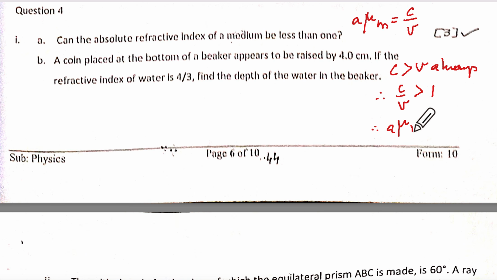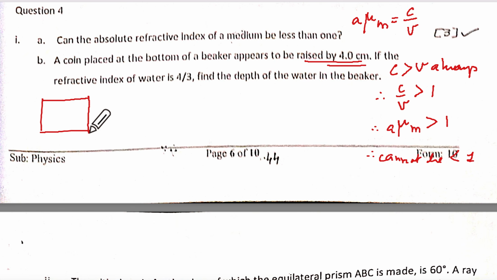Therefore, a medium's absolute refractive index is greater than 1. Therefore, it cannot be less than 1. Understanding? Yes, ma'am. The coin placed at the bottom appears to be raised, which means it is shifted. If you are under a little bit of pressure during the exam, draw a quick diagram. This will be your real depth. It is appearing to be shifted by how much? 4 centimeters. So 4.0 centimeter.